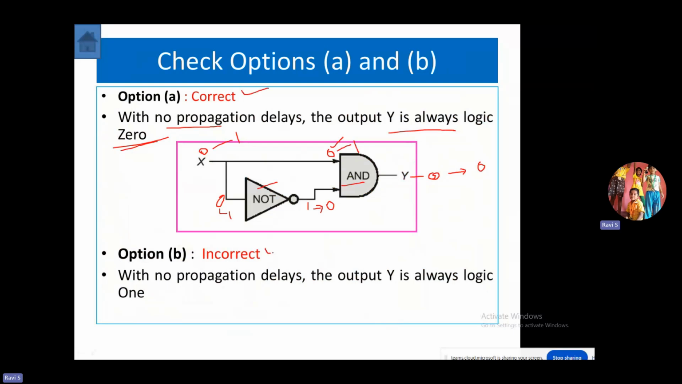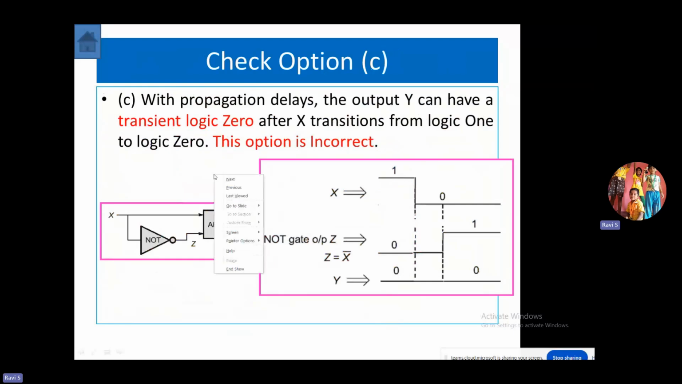Now if you check option B, your output Y is always at logic 1 is definitely incorrect, because output always at logic 0 is correct. Now let us verify option C. Option C tells us that we assume certain propagation delays. So with the propagation delay, let us consider that our NOT gate takes 3 nanoseconds and our AND gate takes 5 nanoseconds of delay.